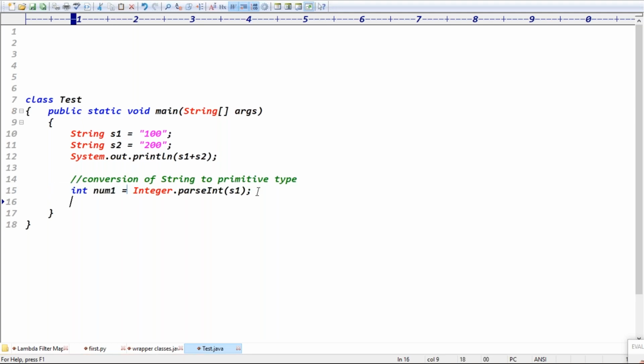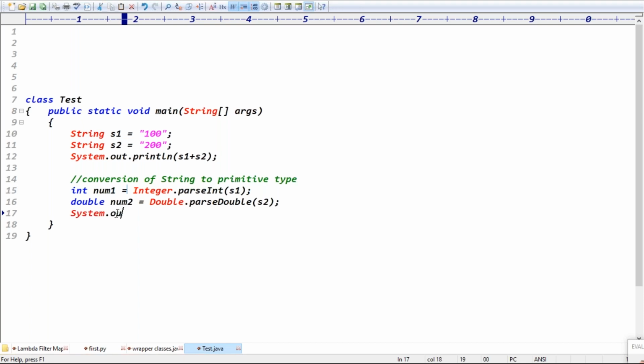Second line, you can convert to a double format. S2, I want to convert to double format. To convert to double format, Double dot what? Parse double, right? Double dot parse double of S2, then you can write double num2. Like that, you can convert your string to primitive data. String to primitive data, you go for parse double like this.